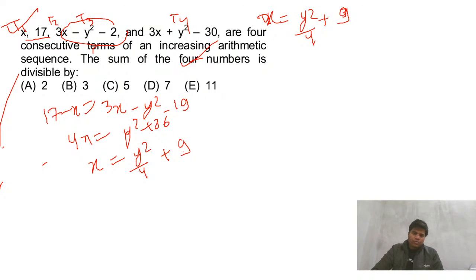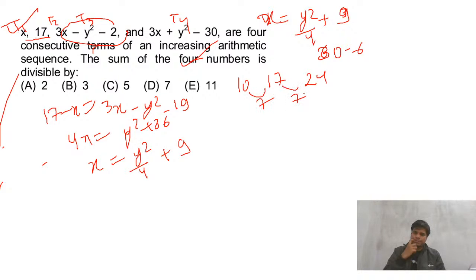If I put y equals 2, x equals 10. Just let me check. Y equals 2, x equals 10. 34 minus 6, so that is 24 now.